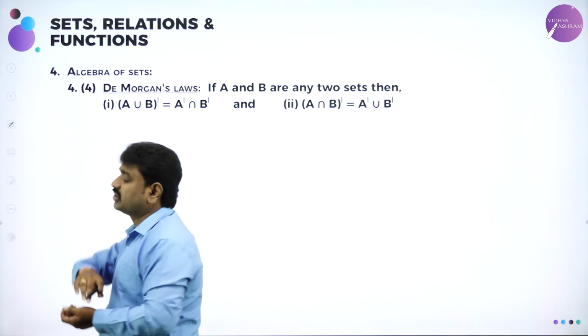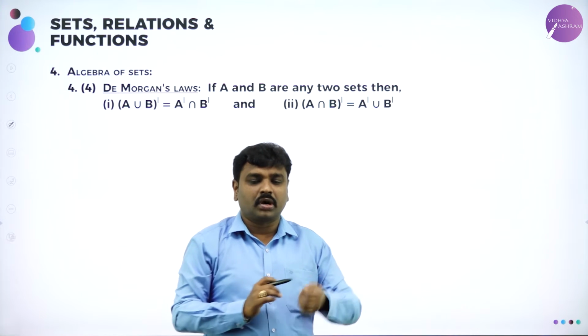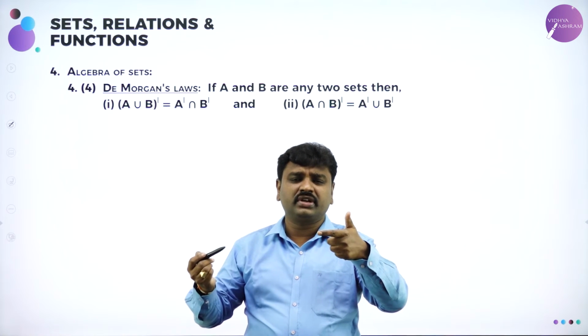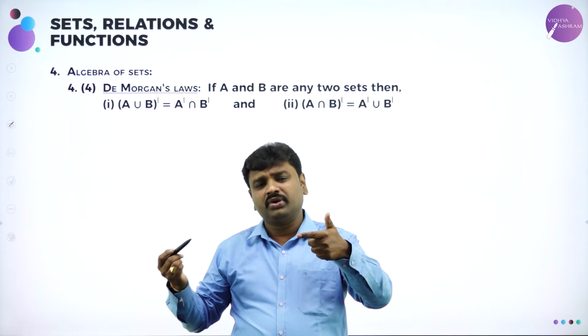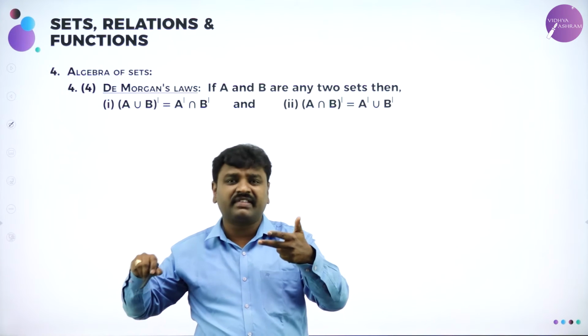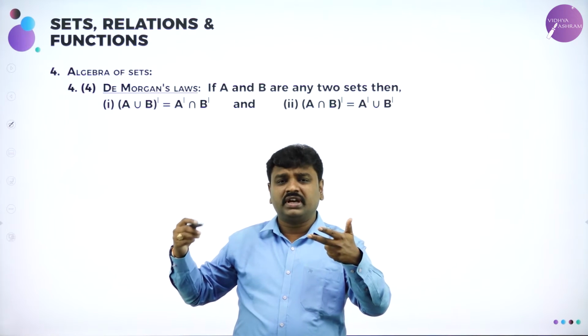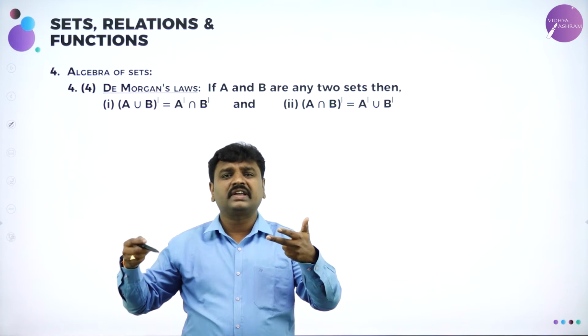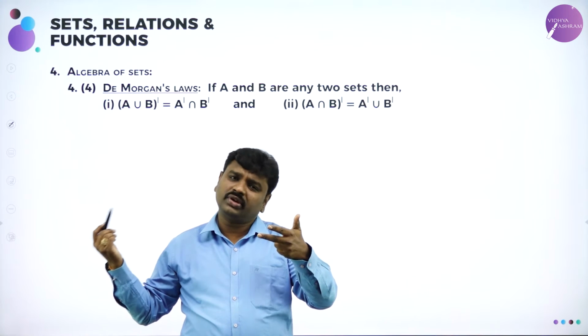Now we have De Morgan's laws. Commutative law: A union B is equal to B union A. Associative law: (A union B) union C is equal to A union (B union C). Distributive law: A union (B intersection C) is equal to (A union B) intersection (A union C). And you can also apply A intersection (B union C) is (A intersection B) union (A intersection C).